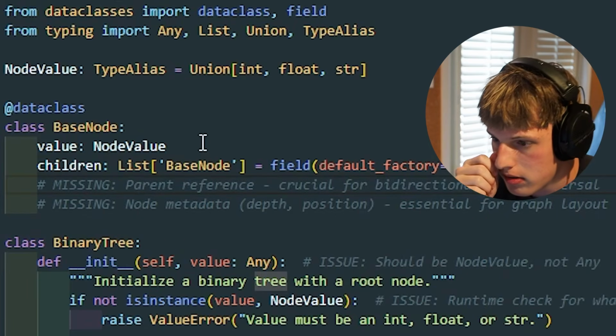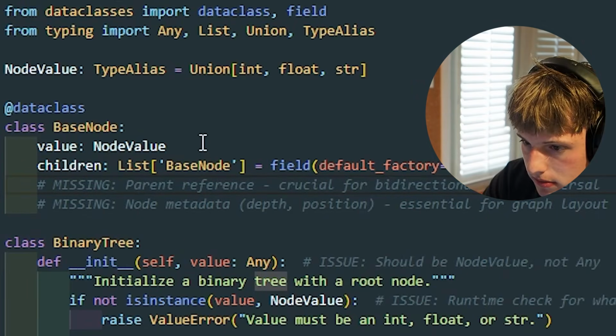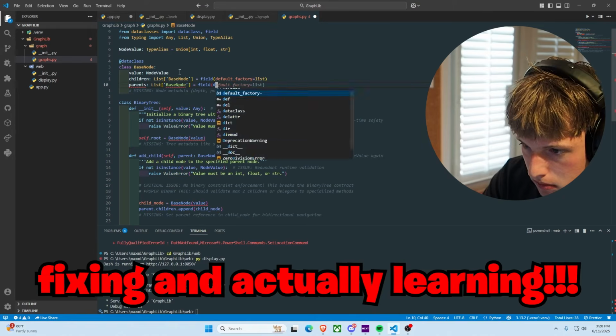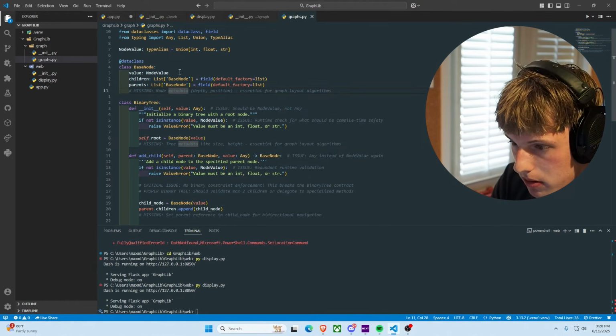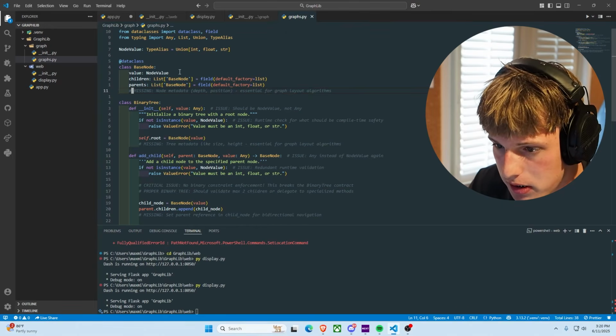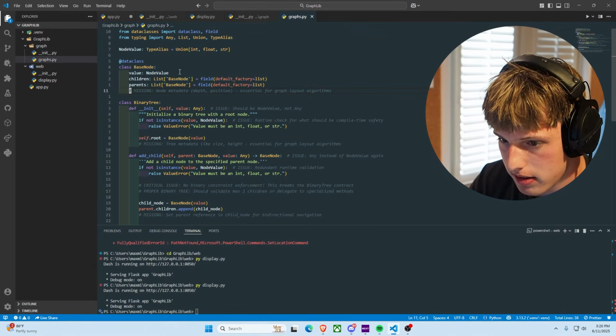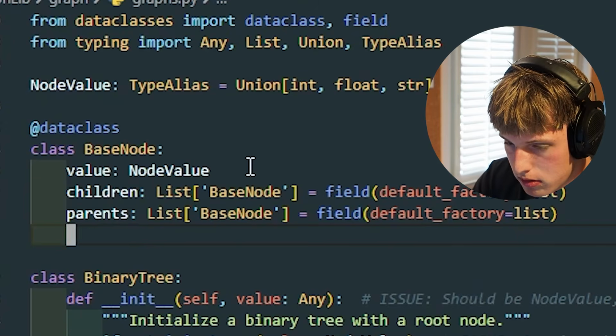Parent reference, crucial for bidirectional. Metadata for graph layout algorithms. See, I actually did not know that. This is probably one of my best use cases of AI ever. That's sick. I'm so glad I got this on video for you guys to see. Node metadata. So for this, we can probably just do.